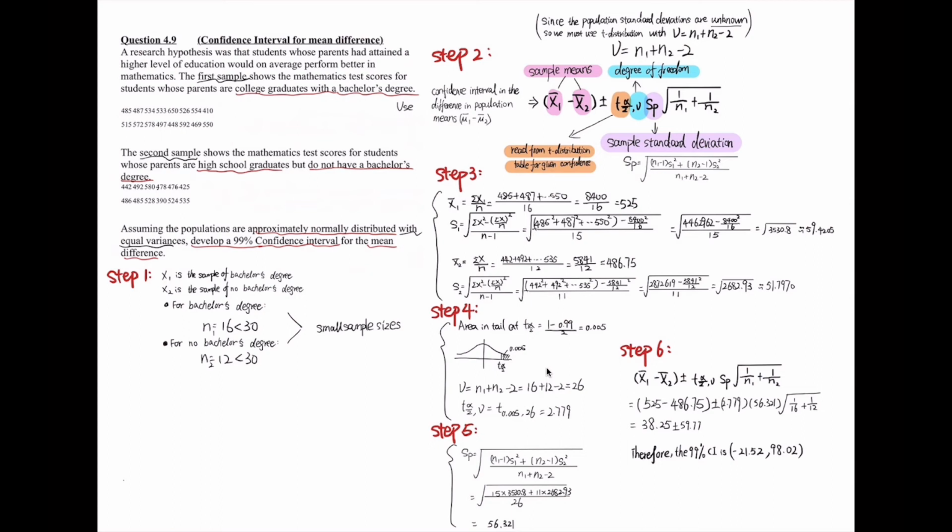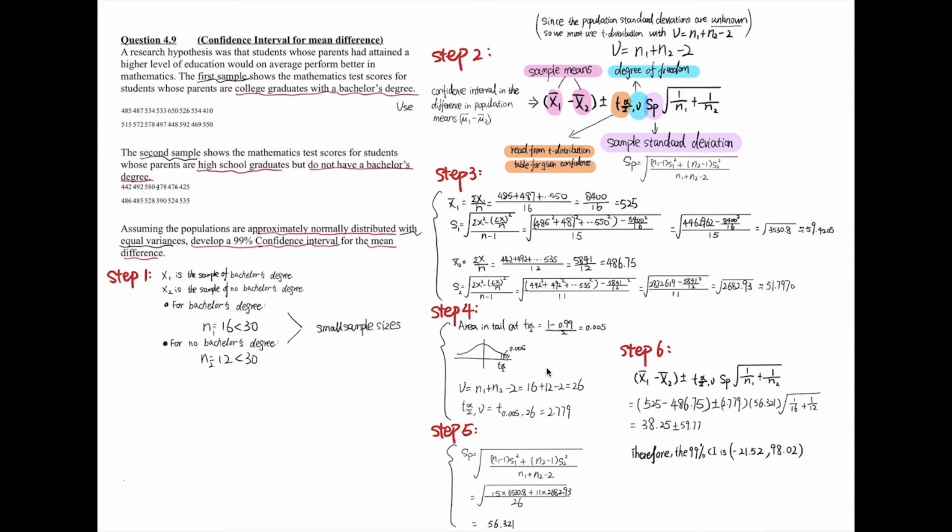We assume that x1 is the sample of bachelor's degree, so x2 is the sample of not have a bachelor's degree. For bachelor's degree, the number is 16, which is less than 30. For non-bachelor degree, the number is 12, which is also less than 30. It means that there are small sample sizes. So we should use the equation in step 2.